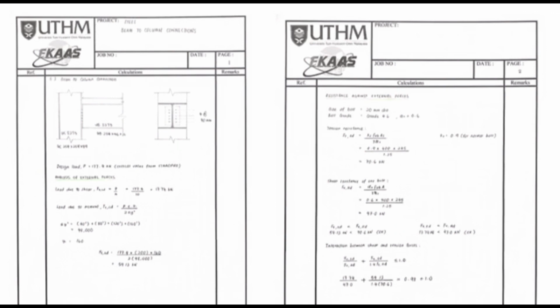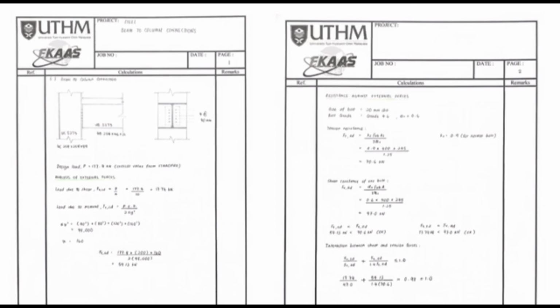The design load here is 177.4. This is the critical value from StatPro in beam 60. We proceed with the analysis of external forces. First, we calculate the load due to shear, which is the design load divided by N, where N is the total number of bolts we use.